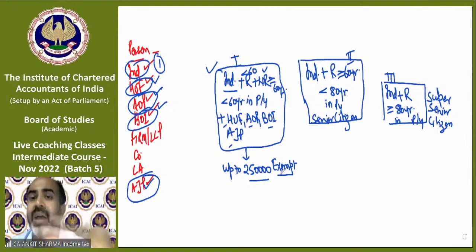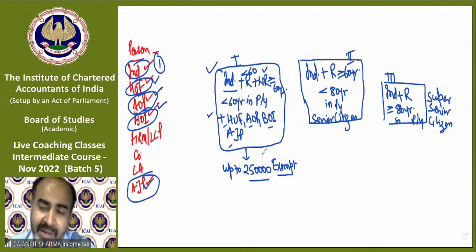You can see me, but I can't see you. But I hope you all are less than 60 years. So we all are falling in category number 1. So if you earn 2 lakh rupees in a year, or up to 2,50,000 technically, that is exempt.